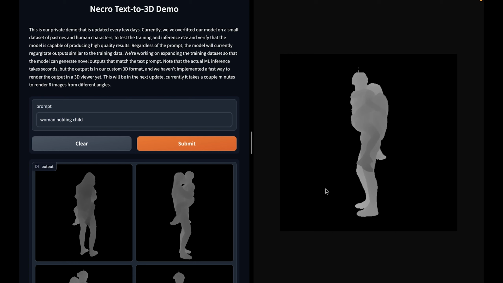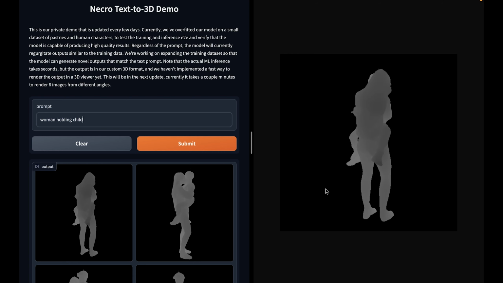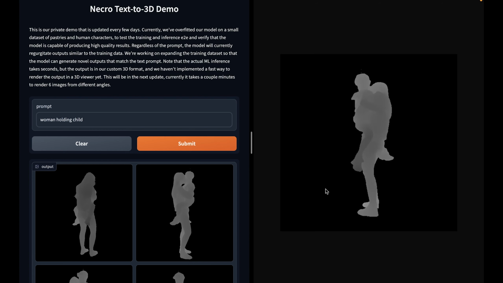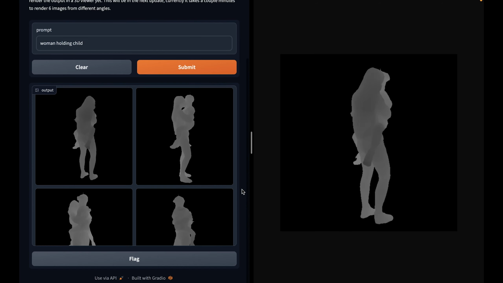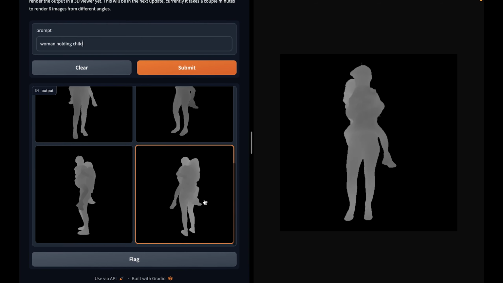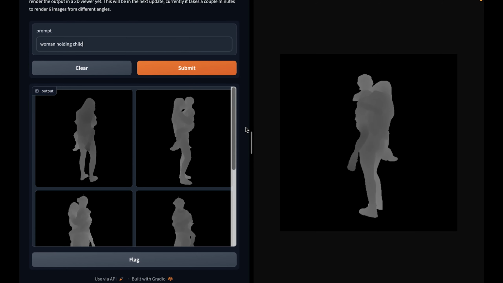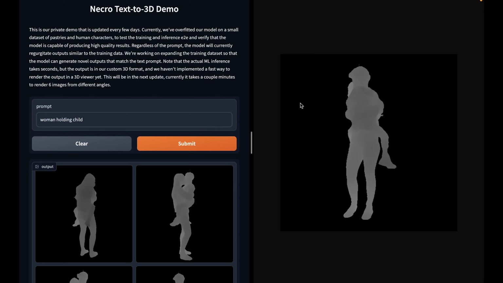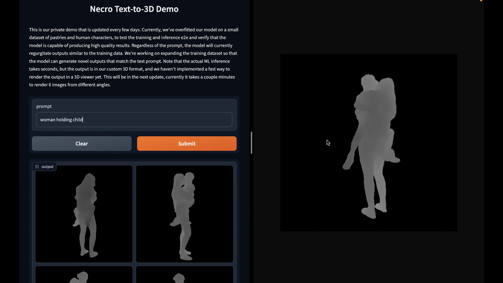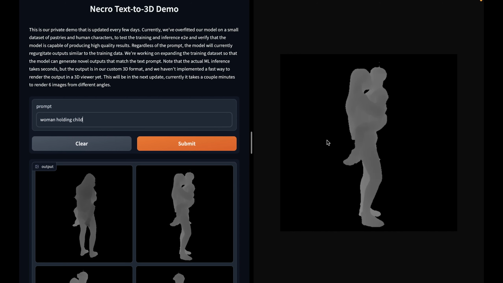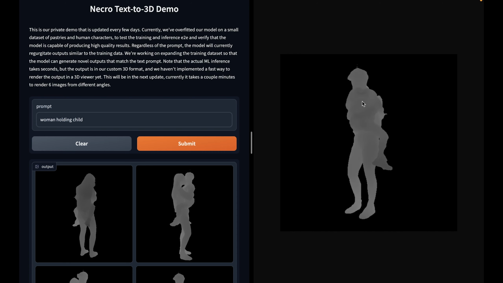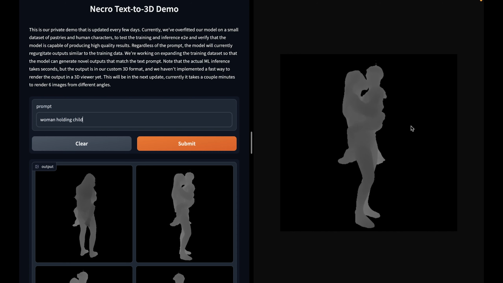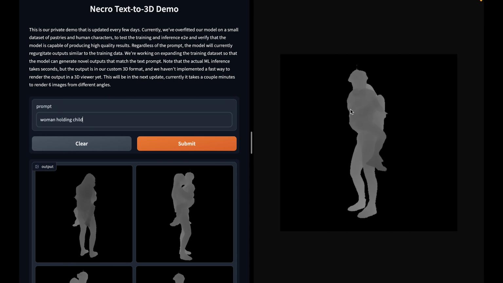Some other things that are interesting. We don't have a fast way to render yet because we had to create our own custom 3D format to do machine learning on it. So in our real-time web app, it takes a few minutes just to render 6 images of the model from different angles, but we can render as many images as we want as long as we have time, and then we can make nice looping GIFs like this. And if you're confused what the light and dark means, this is a depth map because we don't support textures yet, so dark means the surface is closer.